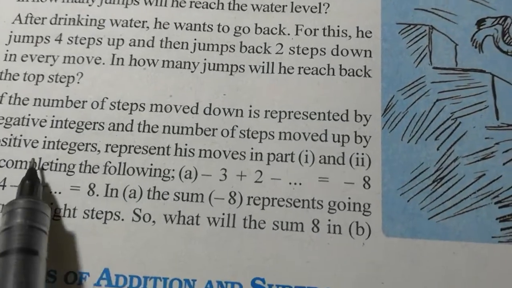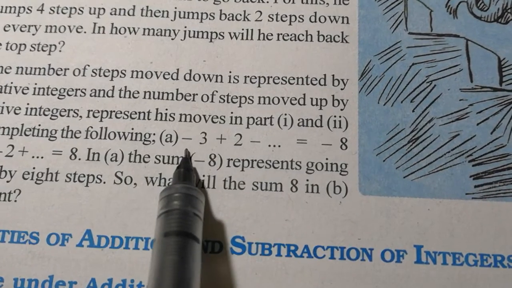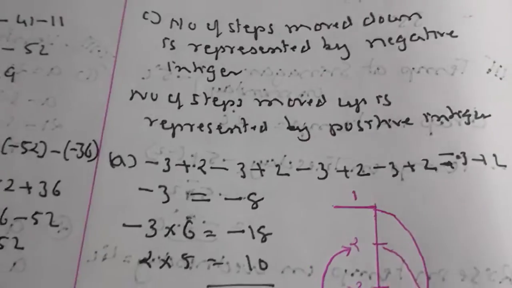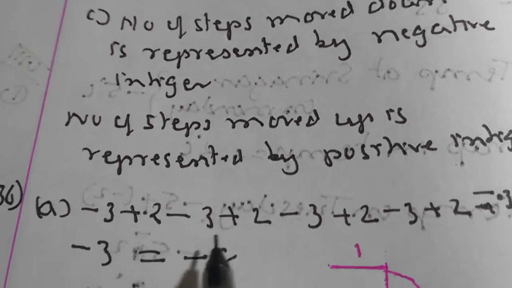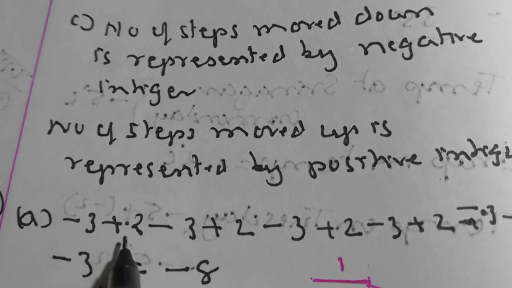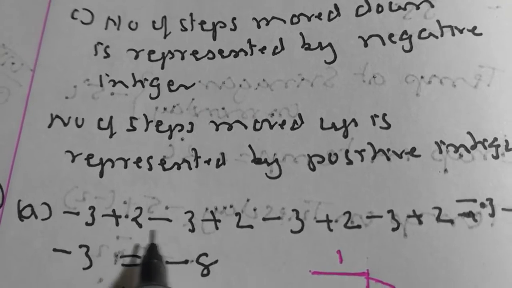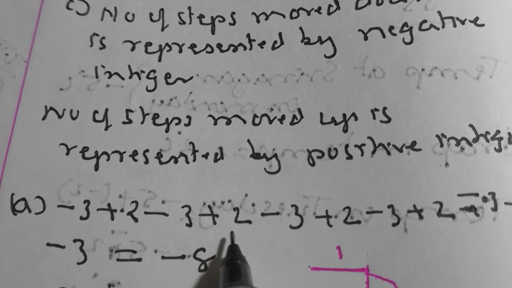Positive represents his part 1 and part 2 by completing the following: minus 3 plus 2. So you have to reach up till minus 8. So that is first minus 3 plus 2, minus 3 plus 2, minus 3 plus 2, minus 3 plus 2. So 3 minus 1, minus, plus 4, minus 4 plus 2. Okay, that is 2. 2 minus 3 is 5. So you are going to add.